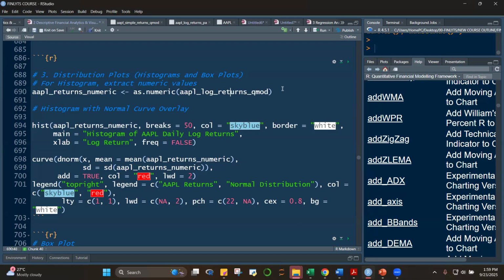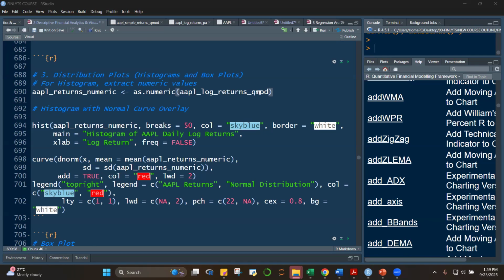Could you run this, please, and tell me where in the environment you see Apple returns numeric? Where do you find it in the environment? Values, yes, thank you. How about the others? I hope you saw it in values. Thank you. Aiden, you're correct. It's values. Thank you, Paula.